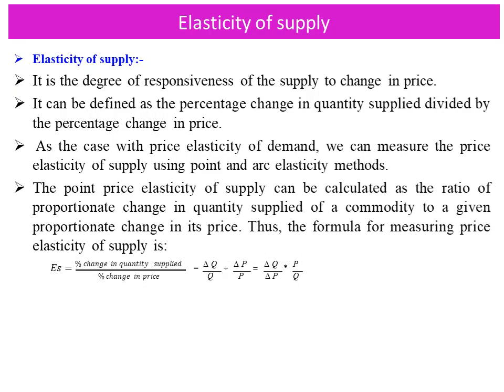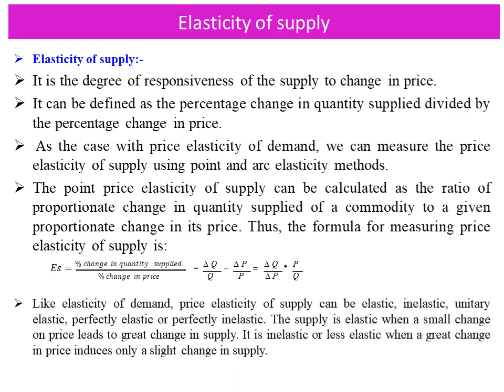The point price elasticity of supply can be calculated as the ratio of proportional change in quantity supplied of a commodity to a given proportional change in its price. So the formula for measuring price elasticity of supply is percentage change in quantity supplied over percentage change in price. Like elasticity of demand, price elasticity of supply can be elastic, inelastic, unitary elastic, perfectly elastic, or perfectly inelastic.